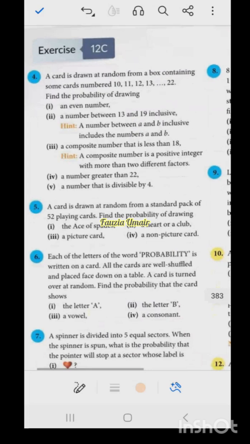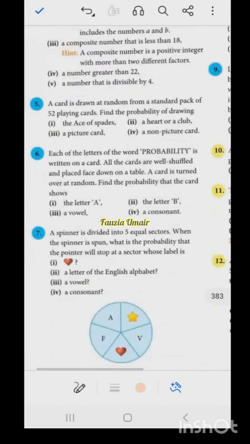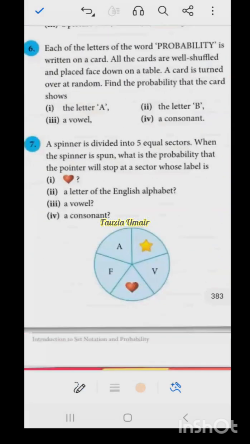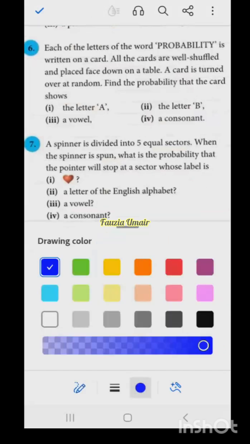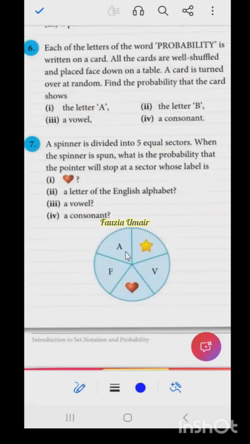What happened to your voice, Abrish? So let's see question number 7. A spinner is divided into 5 equal sectors. When the spinner is spun, what is the probability that the pointer will stop at a sector with the label heart?